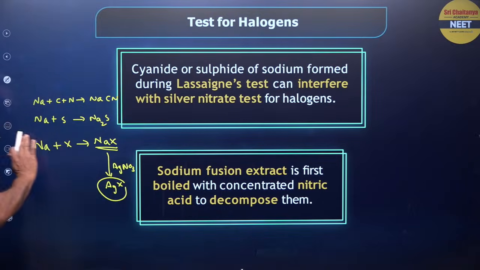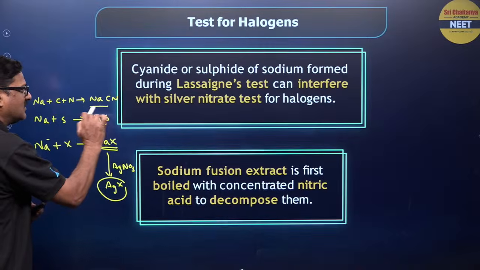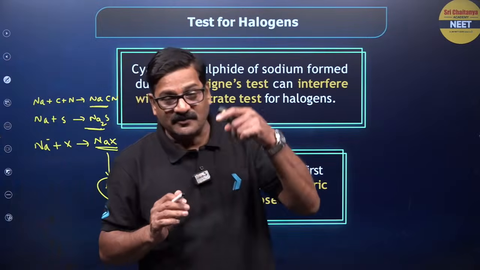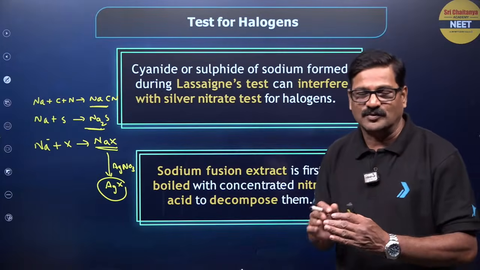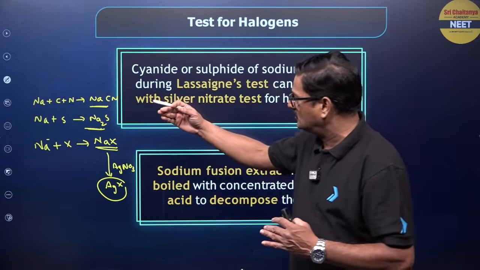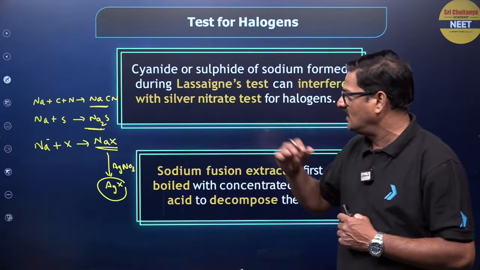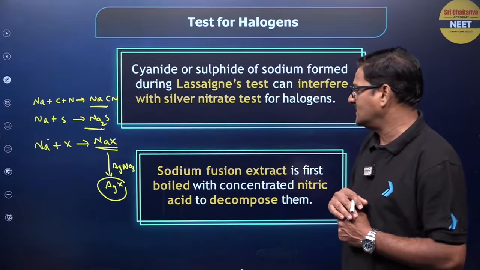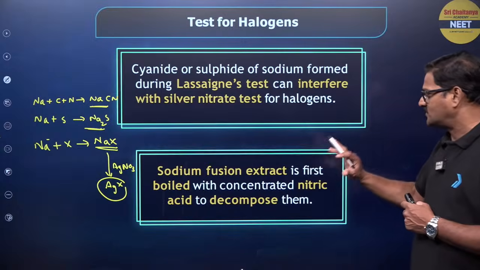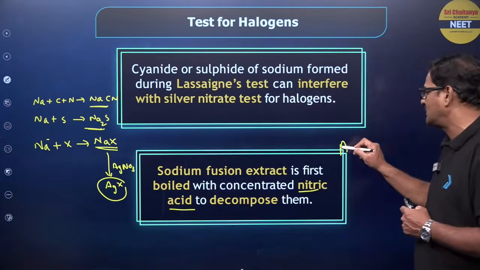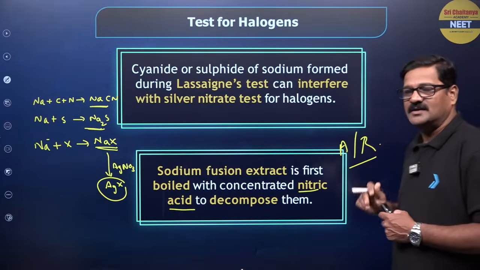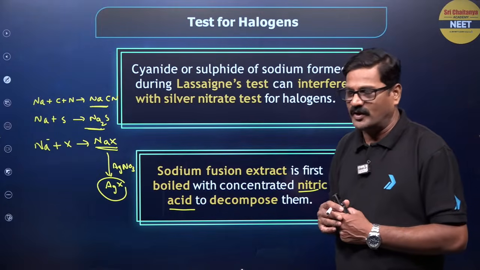Of course, this is a very good reaction, but these are the dangerous things. They interfere in the reactions. Therefore, what I do, I want to just kick out NaCN and Na2S. That's the reason why the sodium fusion extract is first boiled with concentrated nitric acid. Assertion reasoning questions in the NEET examinations are very important.